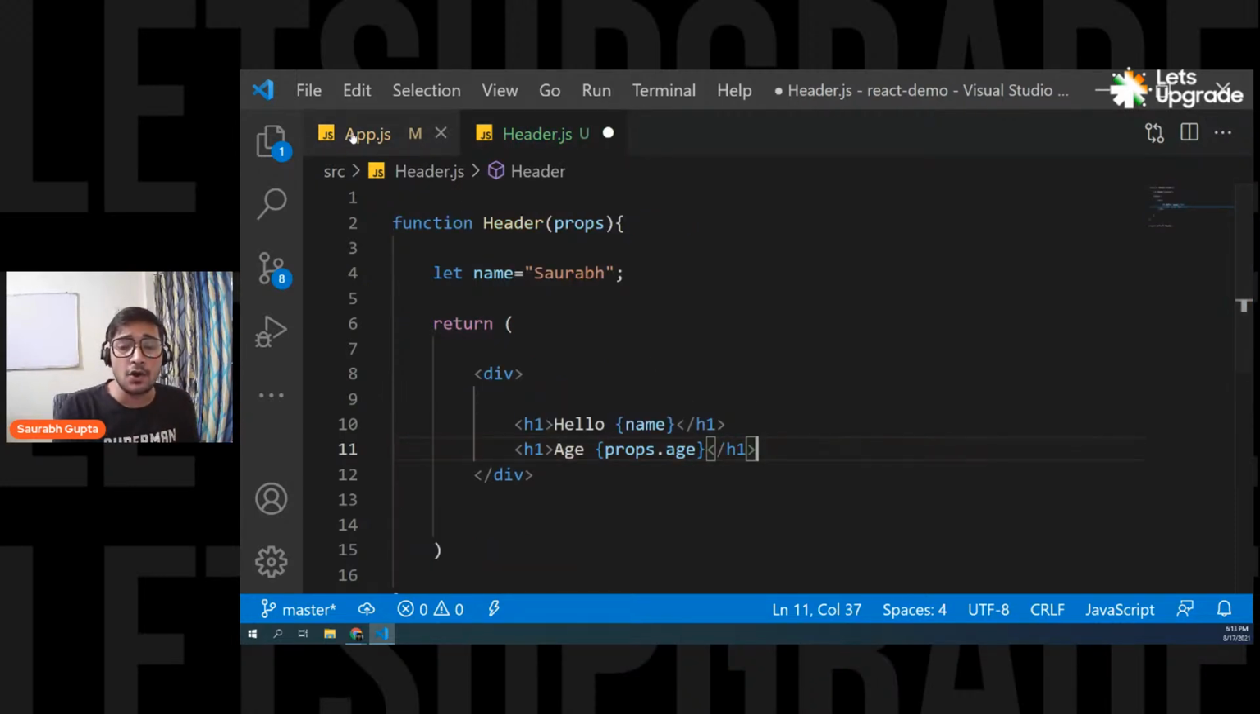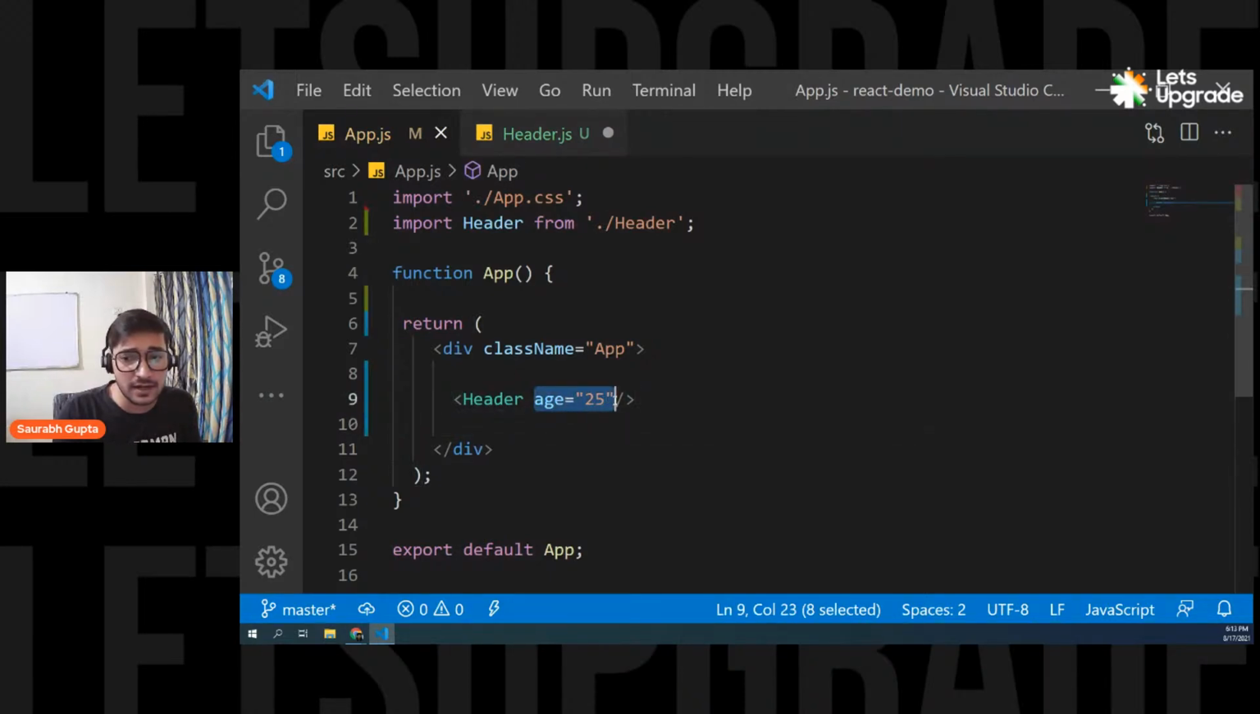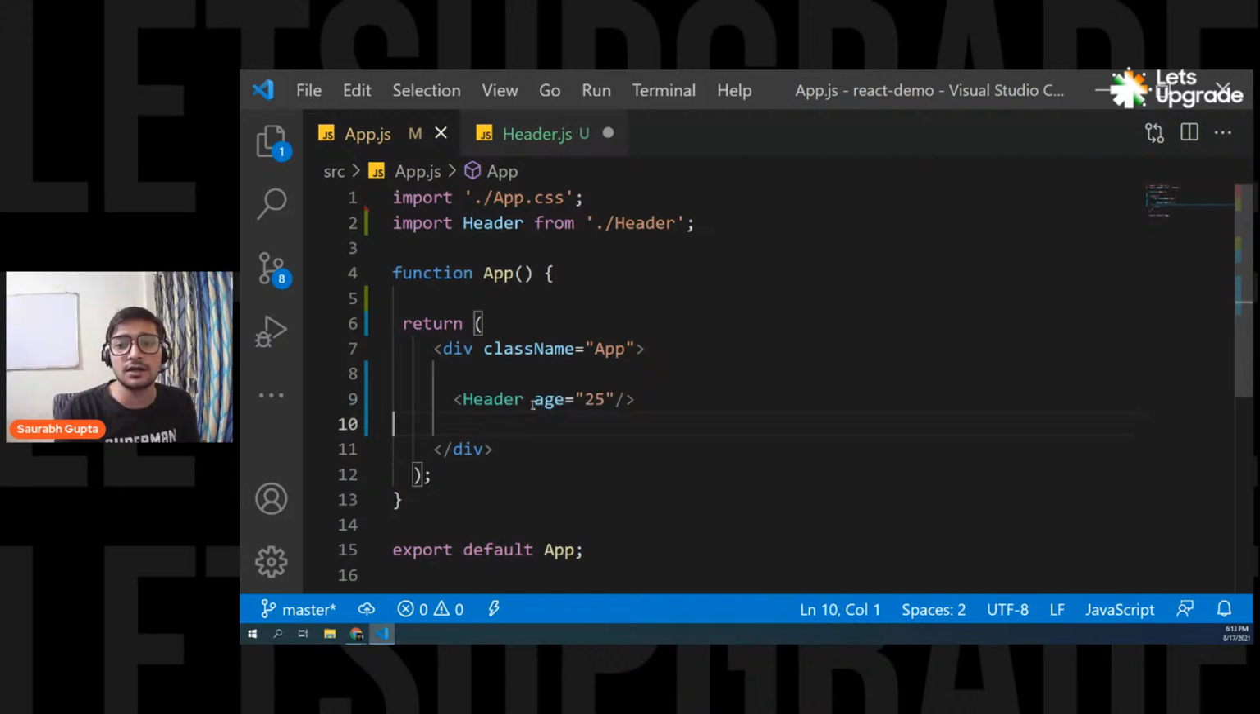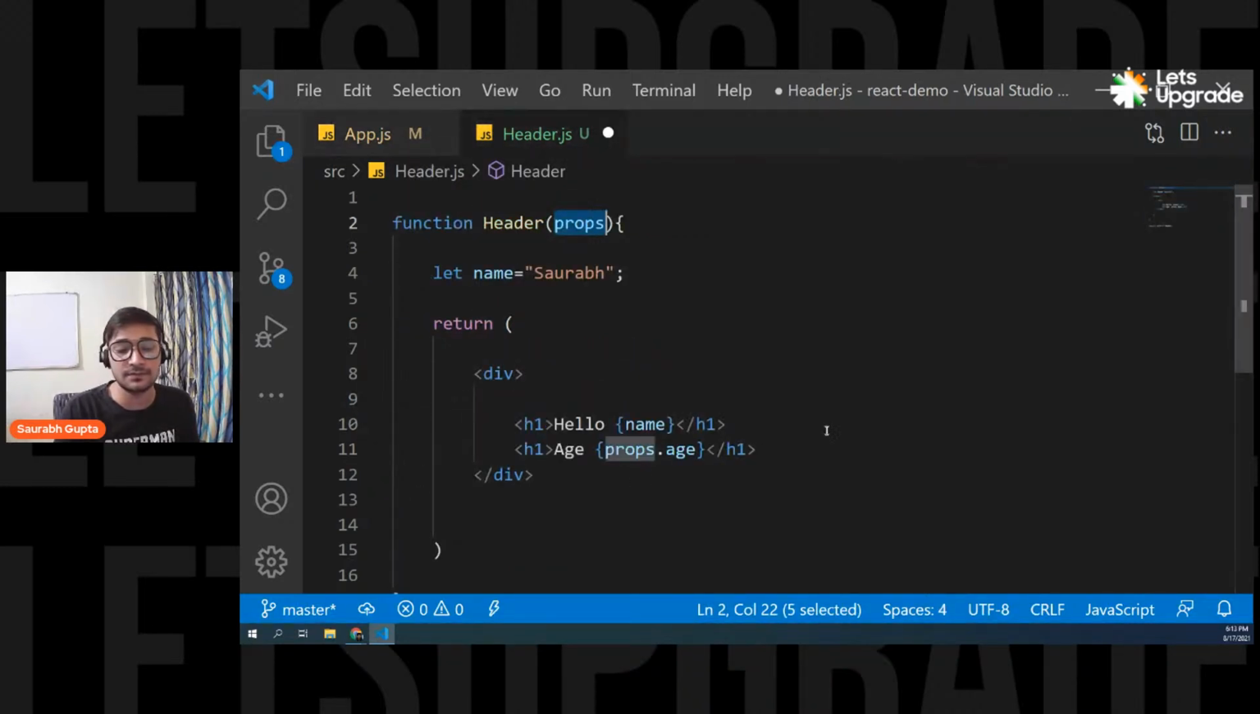So remember, guys, whatever properties you're passing from here will come inside this props object. And to access it, you simply have to use props dot whatever property you want to access. Now remember, this props object also has a lot of inbuilt properties, but we are not using them right now. We are simply using the properties that we are passing from the parent component, and that's it.